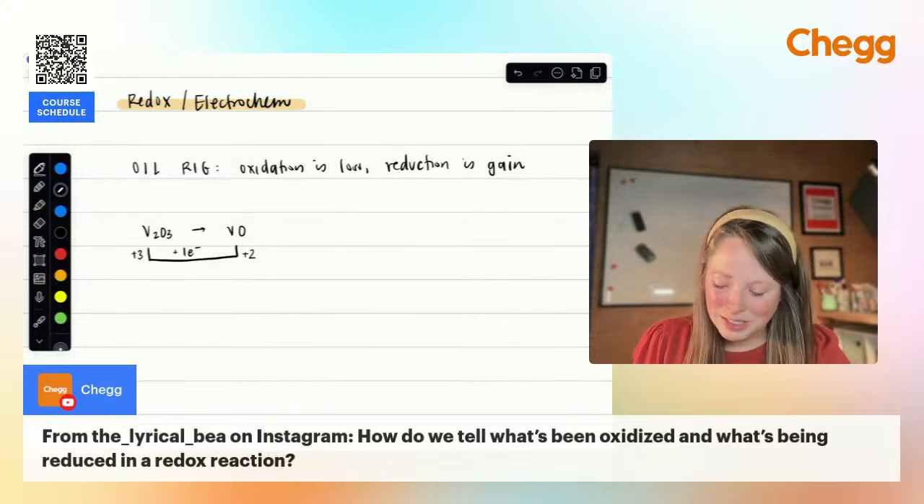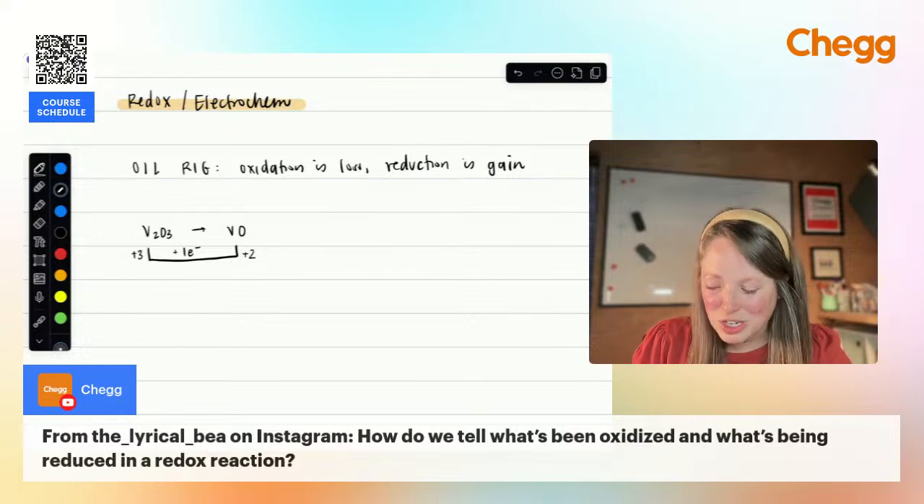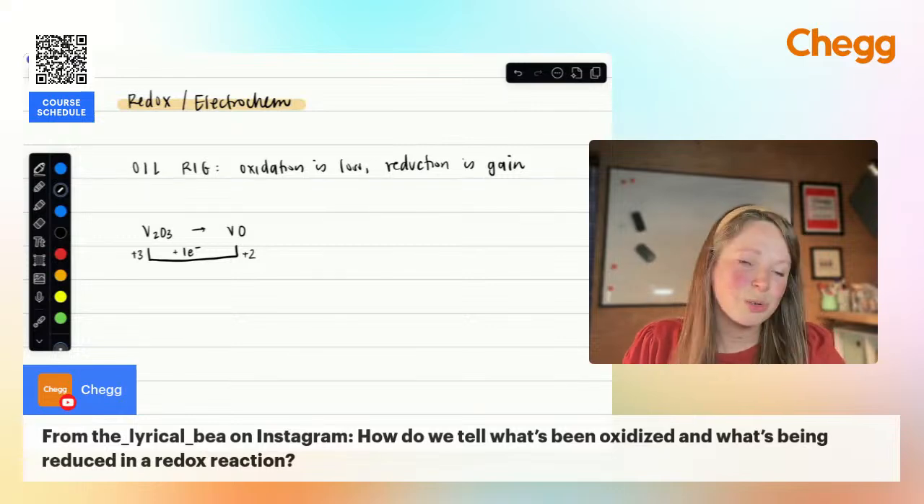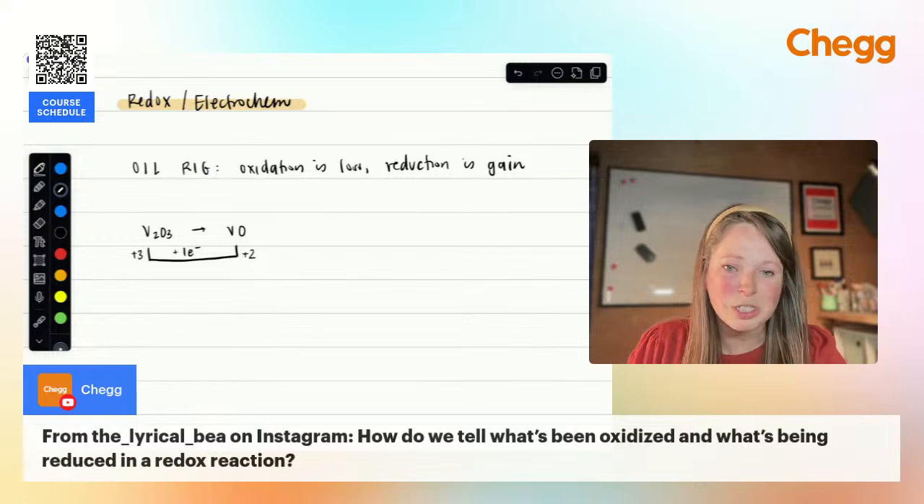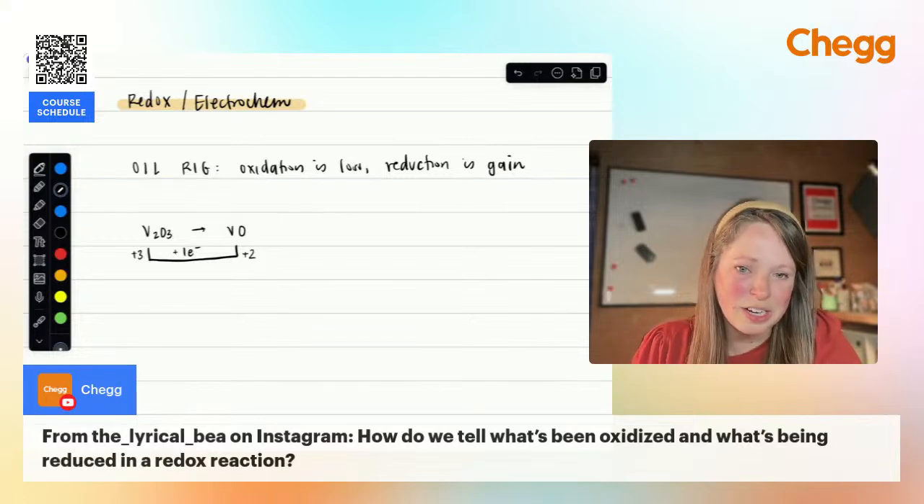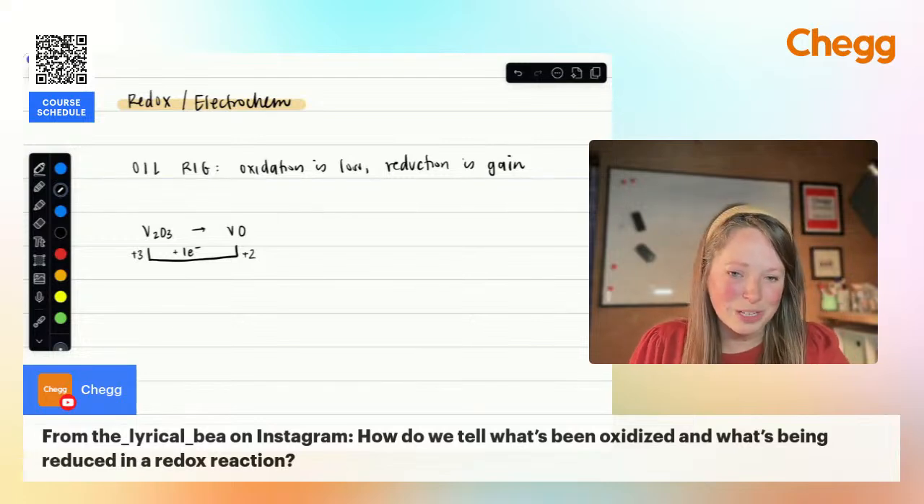So now going back to that mnemonic device, okay, oxidation is loss, reduction is gain. So in this case, vanadium is going to be reduced because it has gained an electron. So that's how we can tell what's being oxidized versus what's being reduced.